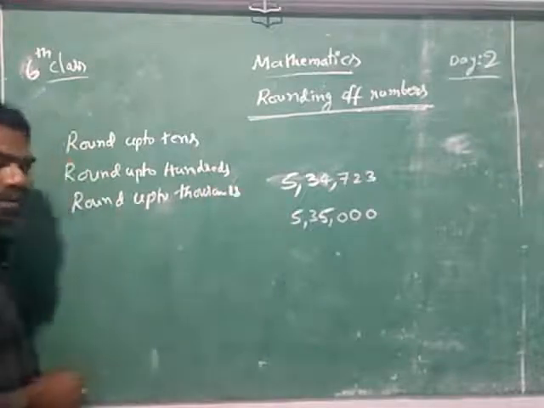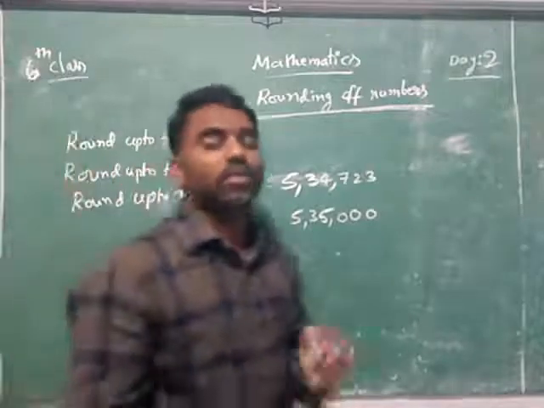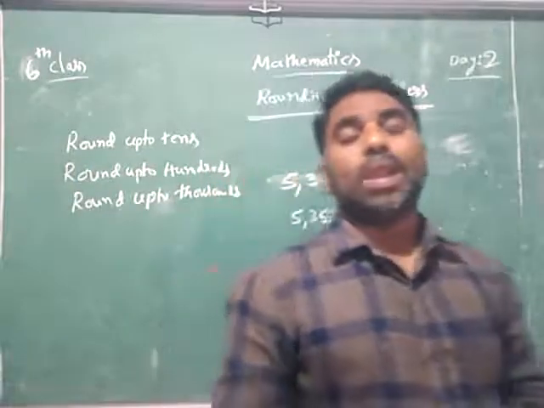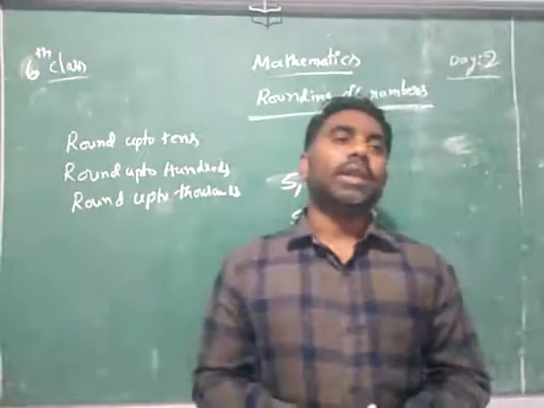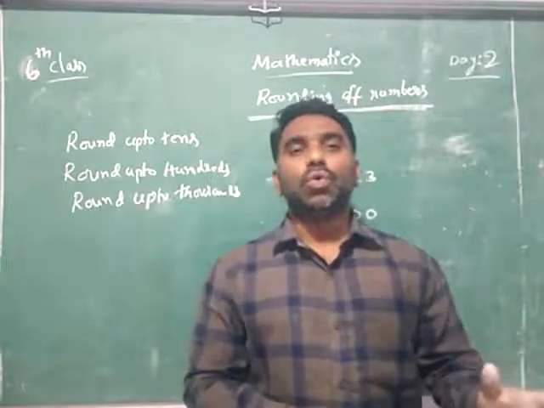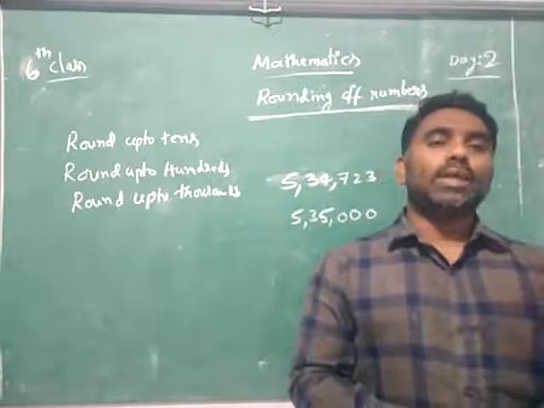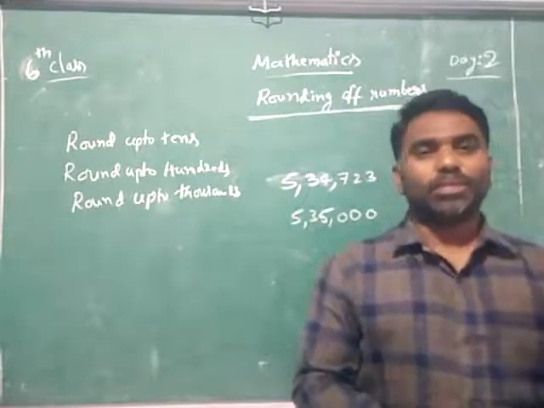Rounding to the nearest thousands. Same like that, you can round up to 10,000s also. We can round up to lakhs also. We can round up to 10 lakhs also. You can round up to crores also. You can round up to 10 crores also.